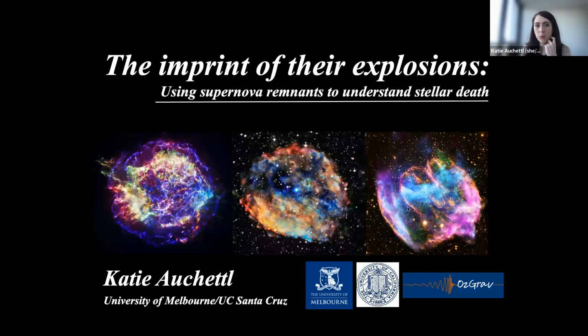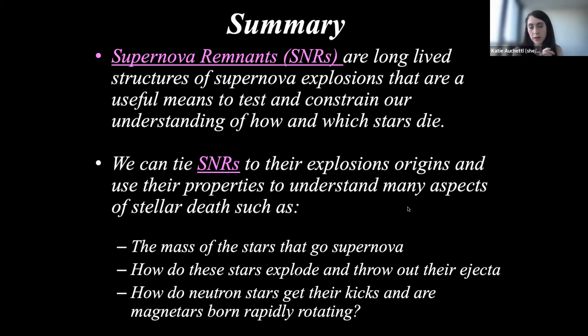But because I know that it's pretty late where some of you are, and you're probably ready to go home or ready for dinner, I'll give you the quick summary or the key points of this talk today. The key thing is that supernova remnants are the long-lived structures of supernova explosions that are a useful means to test and constrain our understanding of how and which stars die.